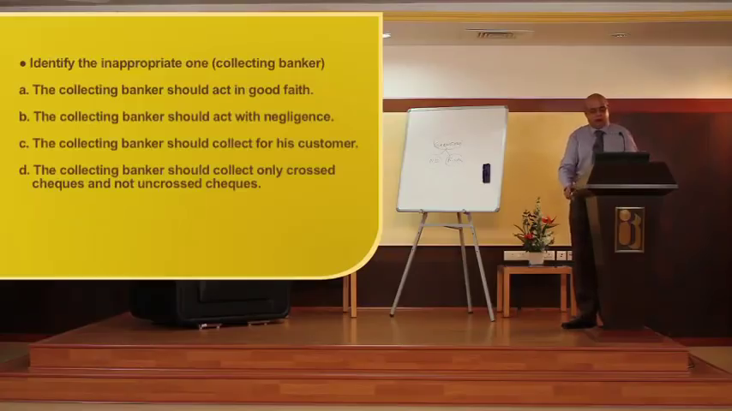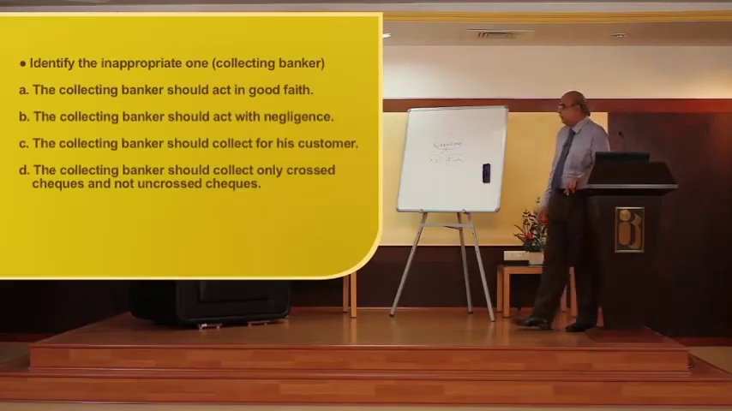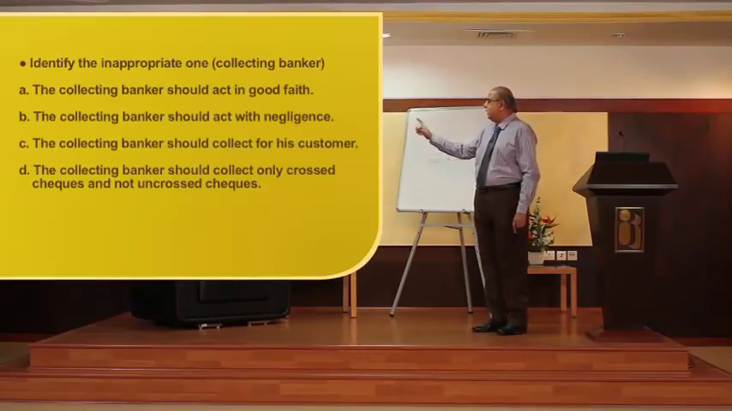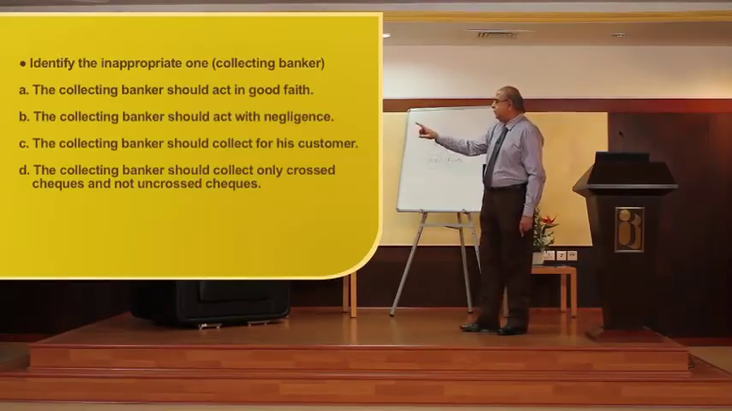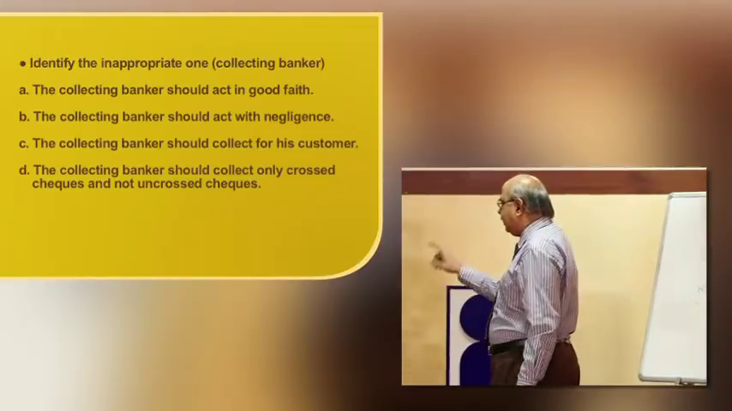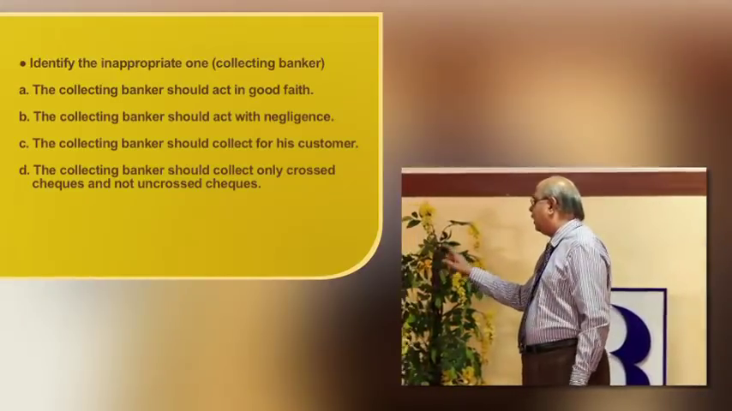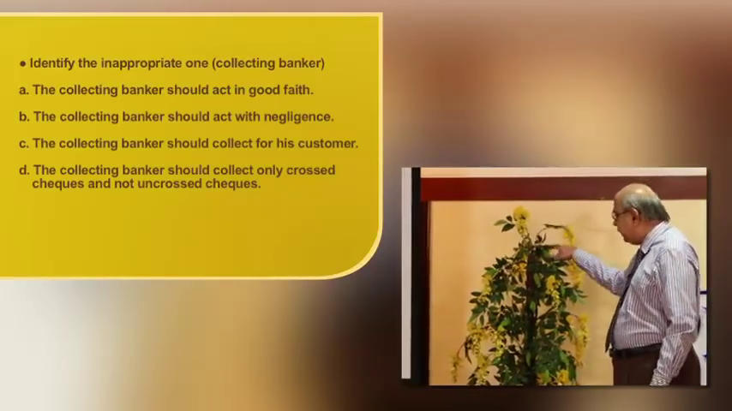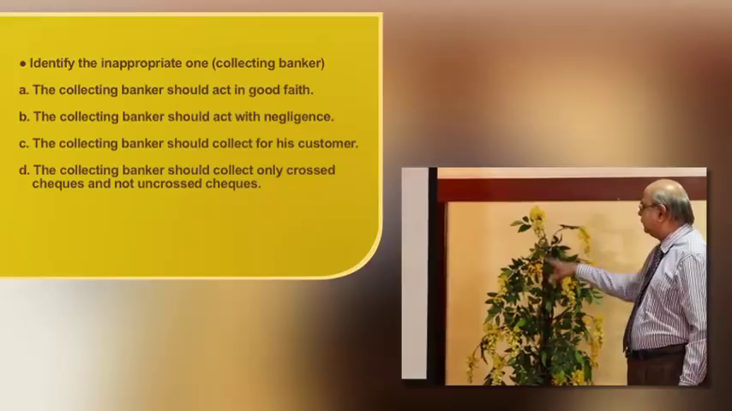Identify the inappropriate one related to the collecting banker. A: The collecting banker should act in good faith. B: The collecting banker should act with negligence. C: The collecting banker should collect for his customer. D: The collecting banker should collect only crossed checks and not uncrossed checks. All the three excepting B are appropriate.